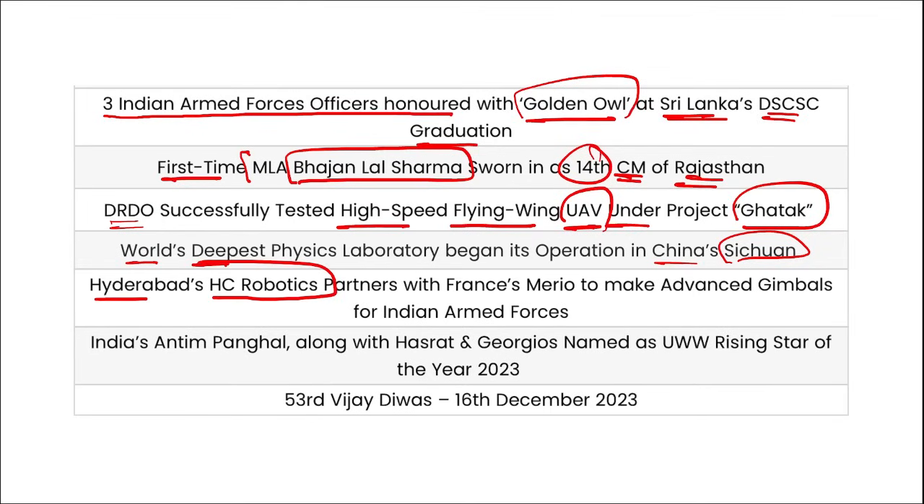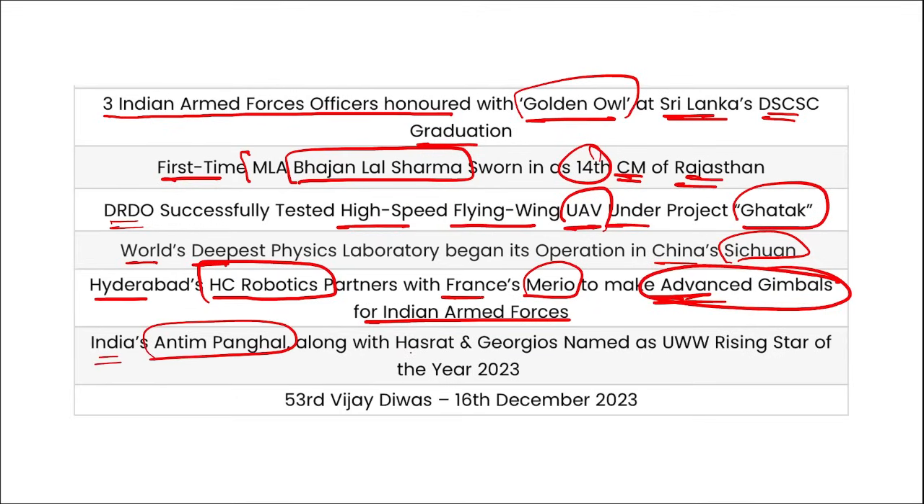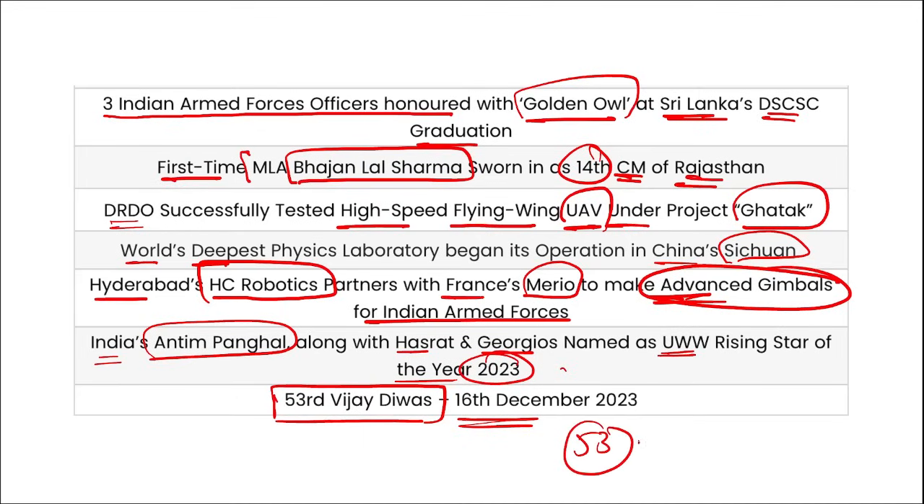Hyderabad's HC Robotics has partnered with France Mario to make advanced gimbals for the Indian Armed Forces. Next, India's Antim Panghal, along with Hasrat Georgios, has been named the UWW Rising Star of the Year 2023. And the 53rd Vijay Divas is observed on 16th of December every year, and this was the 53rd edition observed in 2023. So friends, these are your important current affairs for the day.